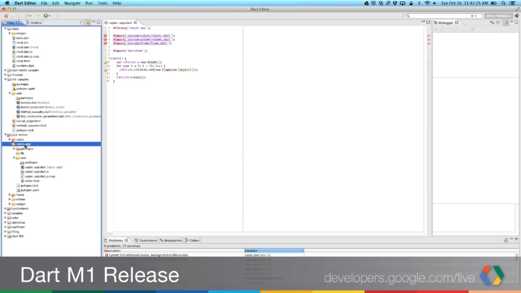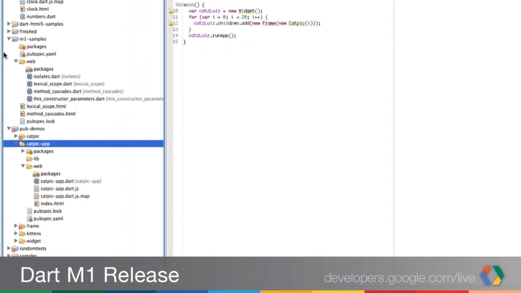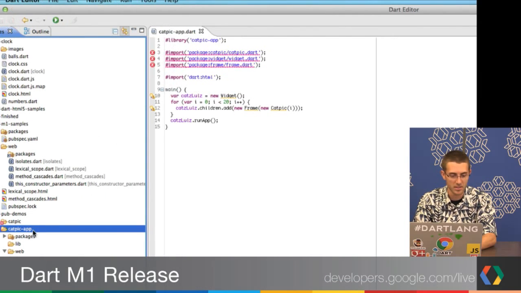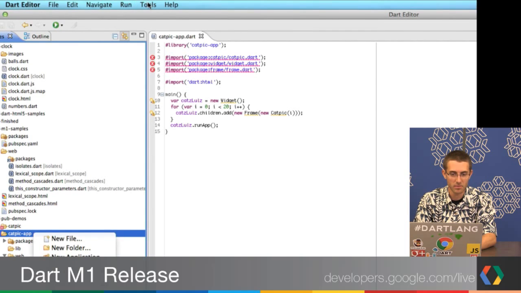This is great. Yeah. All right, we're going to try this demo one more time. Here we go. Everyone cross their fingers. So we're back at the computer screen here, and I've restarted the editor. The errors still exist here in this simple app about missing packages, but let's go ahead and see if we can run pub again.